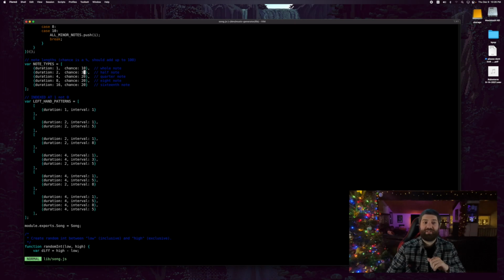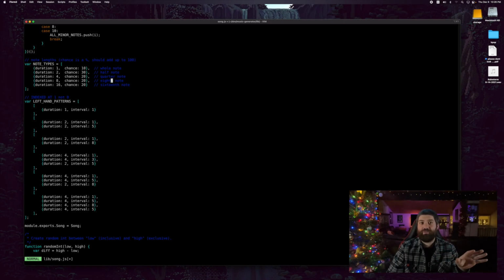There is a 30% chance of generating a half note, a 20% chance of generating a quarter note, 20% of generating an eighth note, and a 20% chance of generating a 16th note. I just realized I had a typo there. So, simple enough logic. It has a range of possible notes for the right hand, and it will randomly pick a note within that range, and then randomly assign it a duration based on that note types variable.